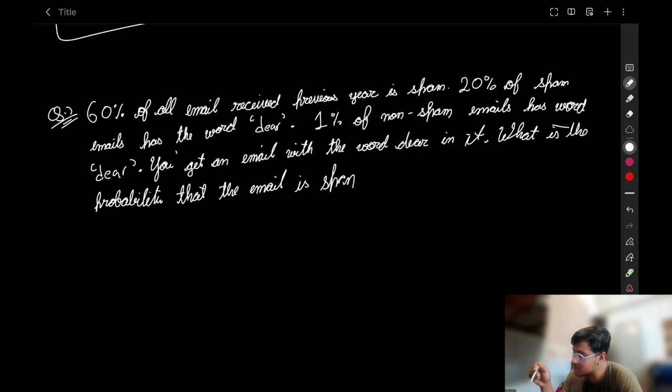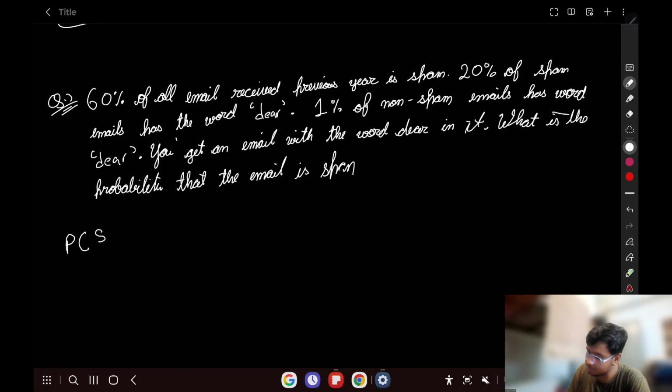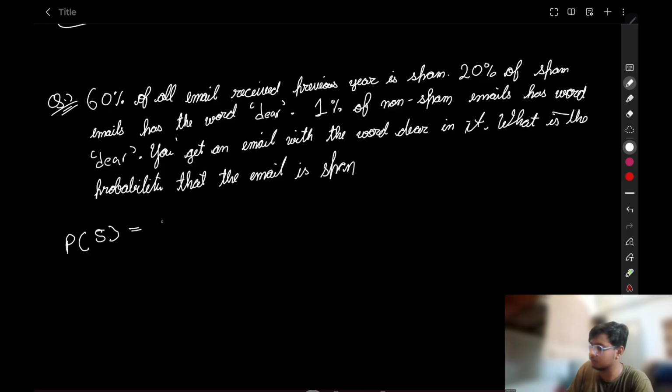60% of all emails received previous year is spam. So probability of spam is equal to 0.6. 20% of spam emails had the word dear.